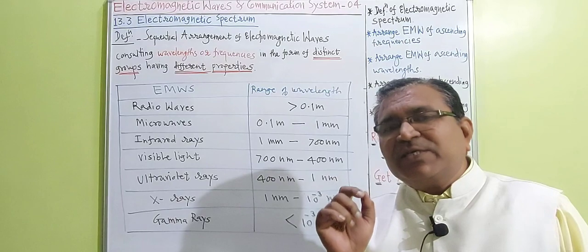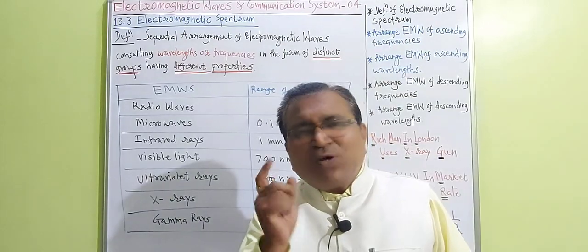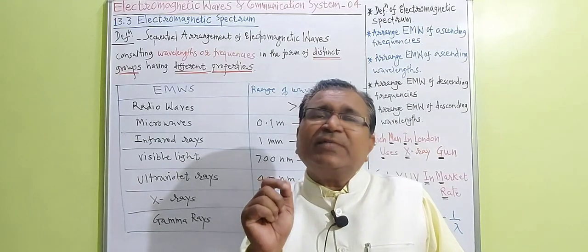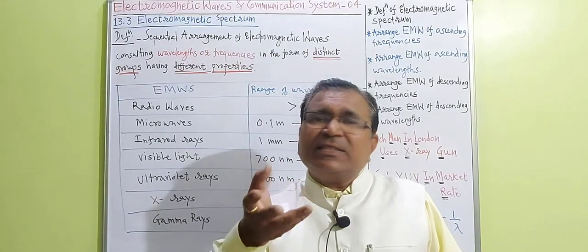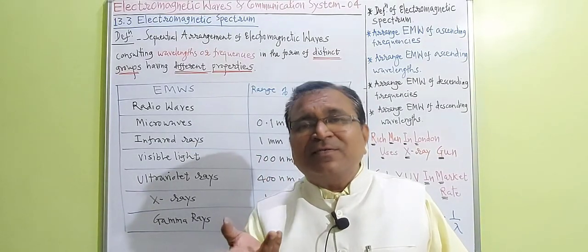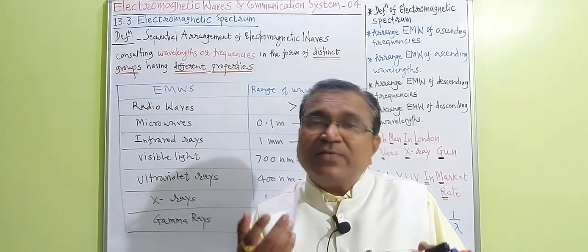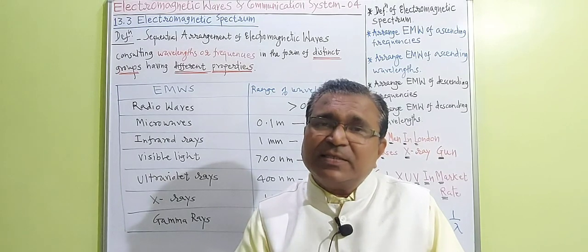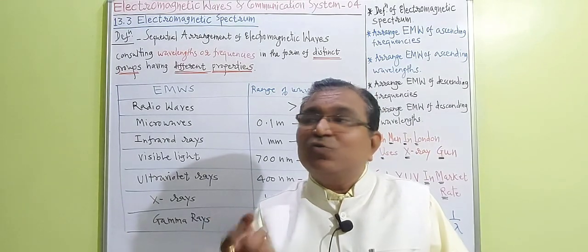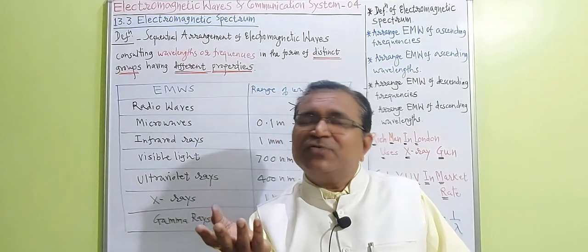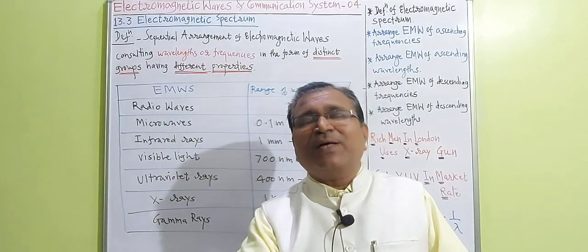In this way, today we have learned what the electromagnetic spectrum is. Don't bother. The electromagnetic spectrum is nothing but the sequential and systematic arrangement of electromagnetic waves, consulting their wavelengths or frequencies, to form distinct groups of different properties and different uses. We call it the electromagnetic spectrum.